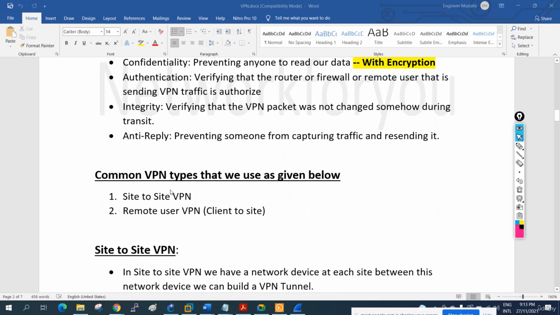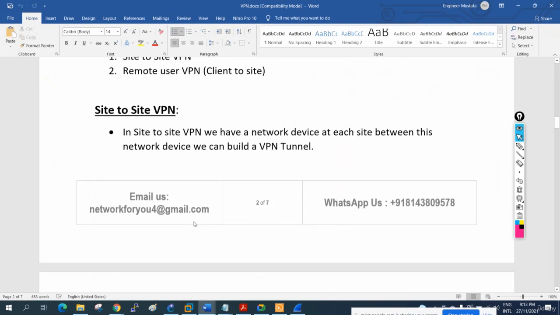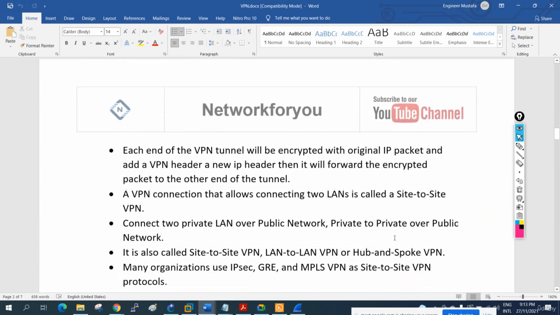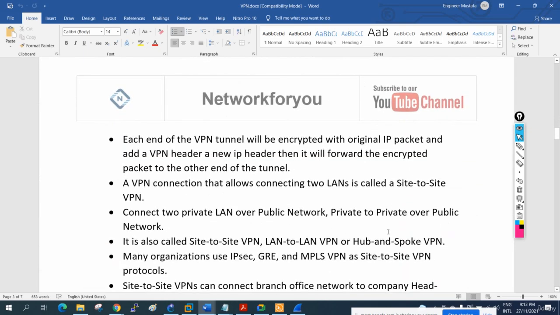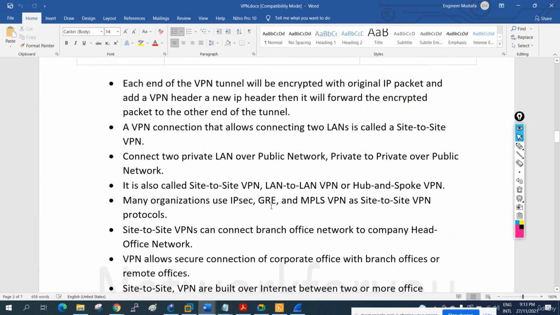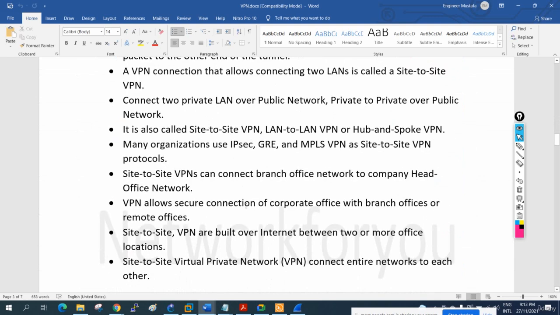So common types of VPN, we have site-to-site VPN, we have the remote user VPN. Site-to-site is nothing but connecting two branches, just now what we did here. And the remote user VPN means sitting in our home, we are accessing our office server, that is known as client VPN, that is the remote user VPN. So site-to-site VPN is simple, we can create the tunnel, just now what we created. In that we can use a tunnel and create site-to-site VPN. We can use GRE, we can use MPLS VPN, we can apply IPsec to protect it.